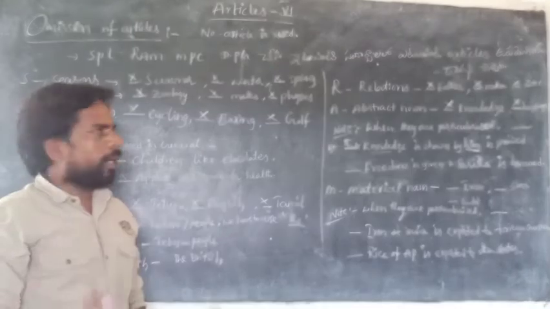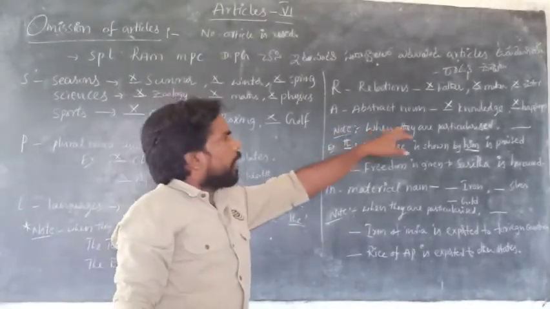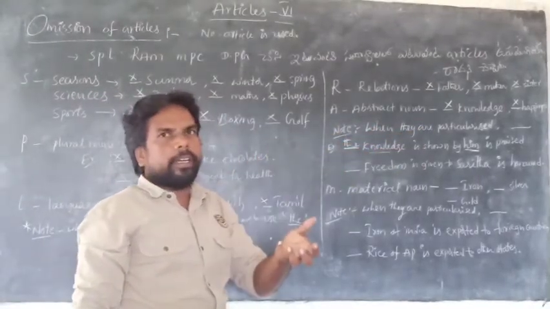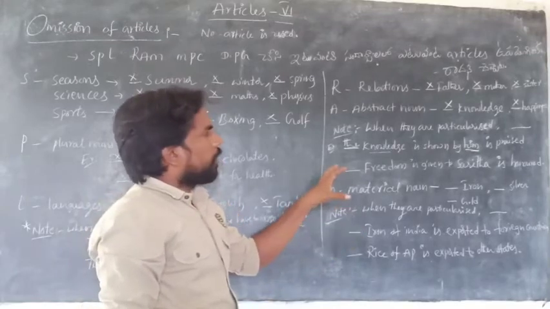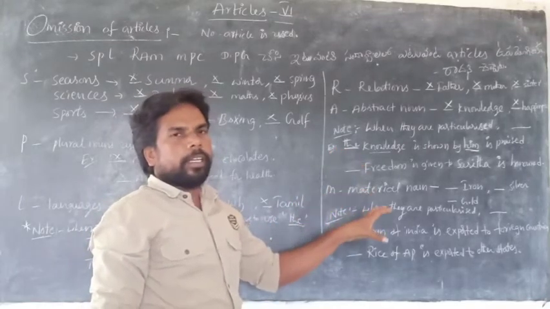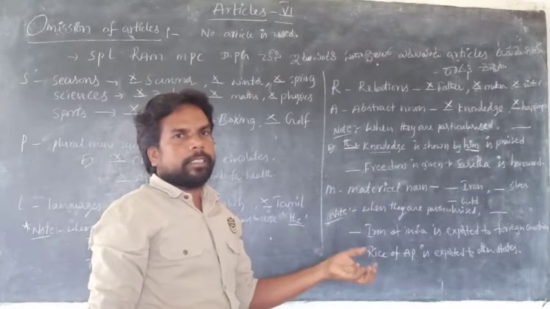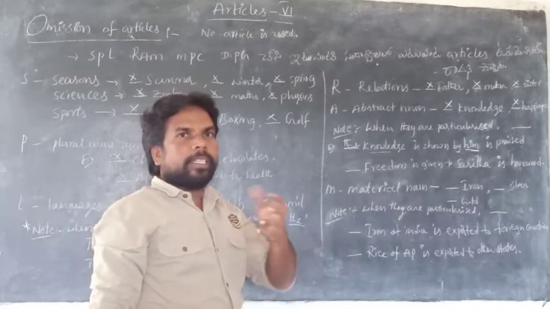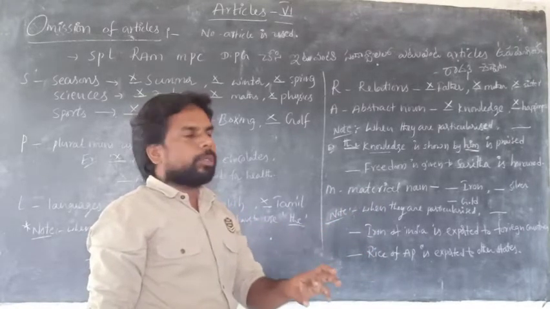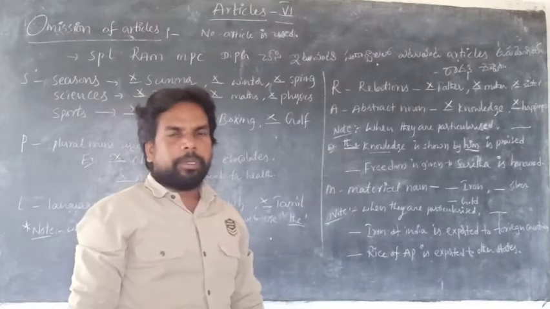Is it clear or not? So when an abstract noun is used alone, we use no article before it. When it is particularized, when we talk about somebody's knowledge, in that case we have to use the article.